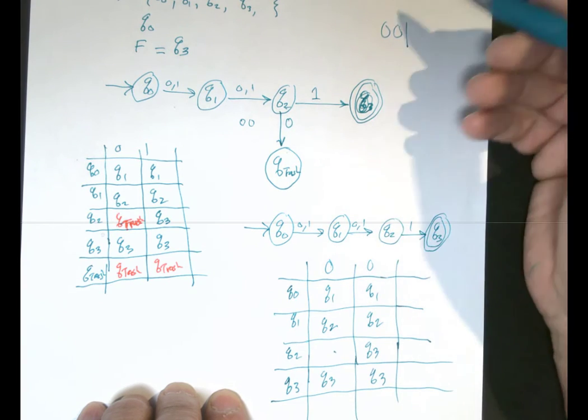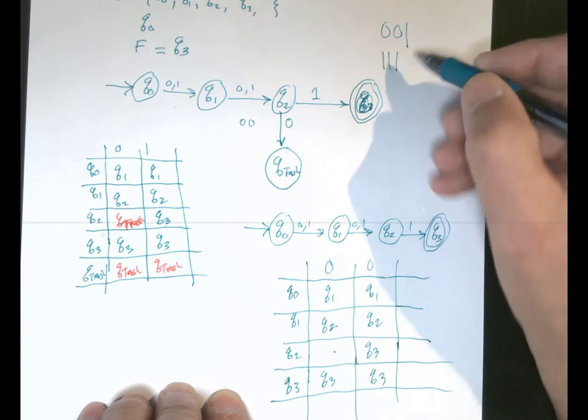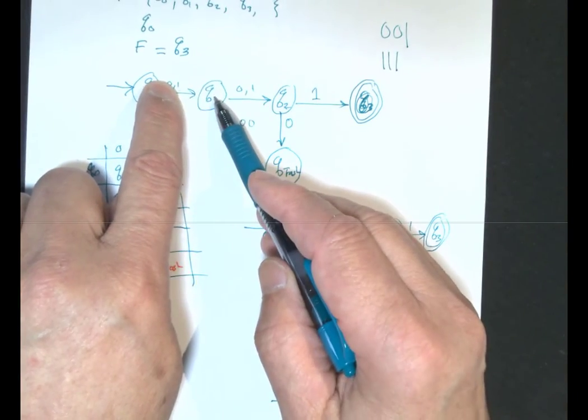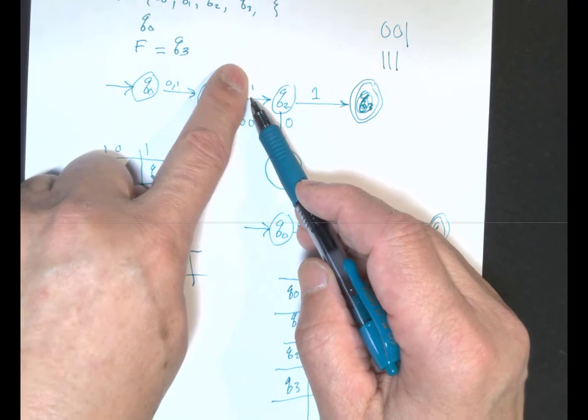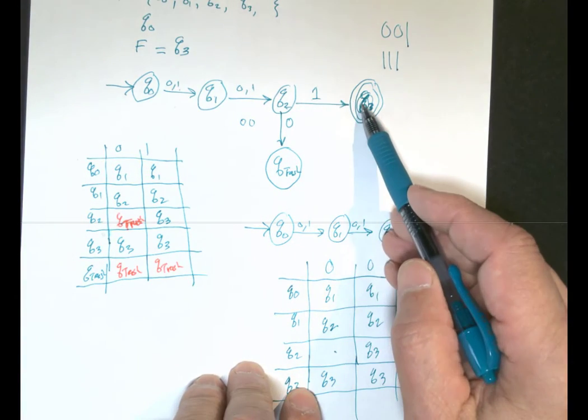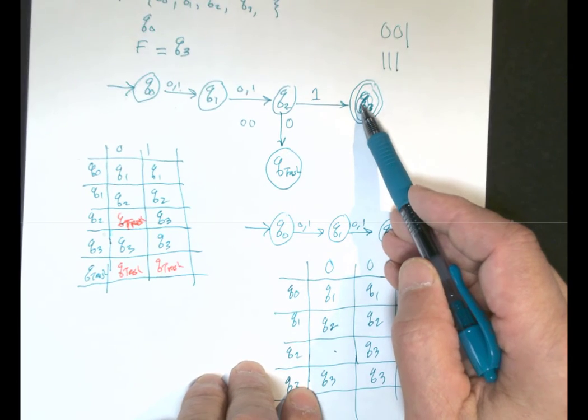Let's try it for 1 1 1. If we try 1 1 1, here we read a 1, and then we move to Q1. We read a 1, we move to Q2. Now I have 1 1, and then we read another 1, we move to Q3. So this string is accepted.